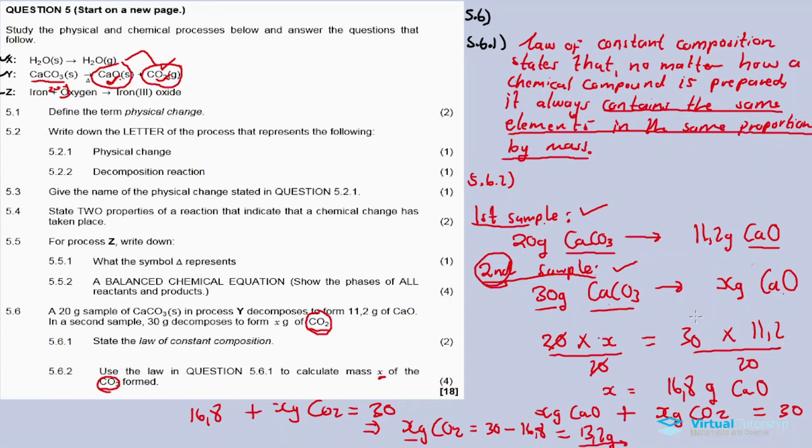So here, 5.6.2 is the last question for question 5.